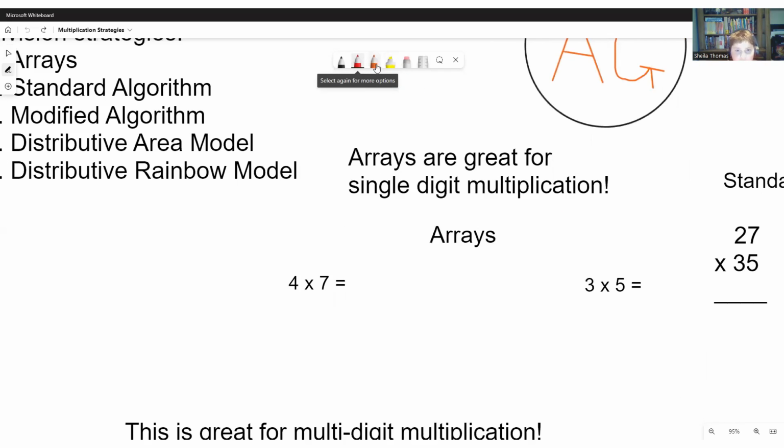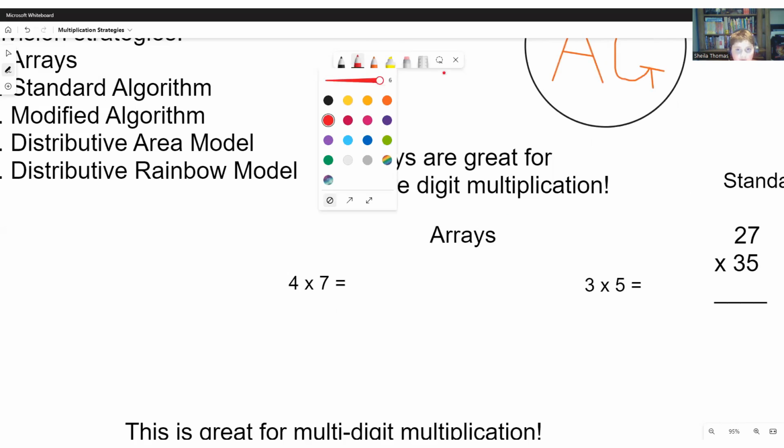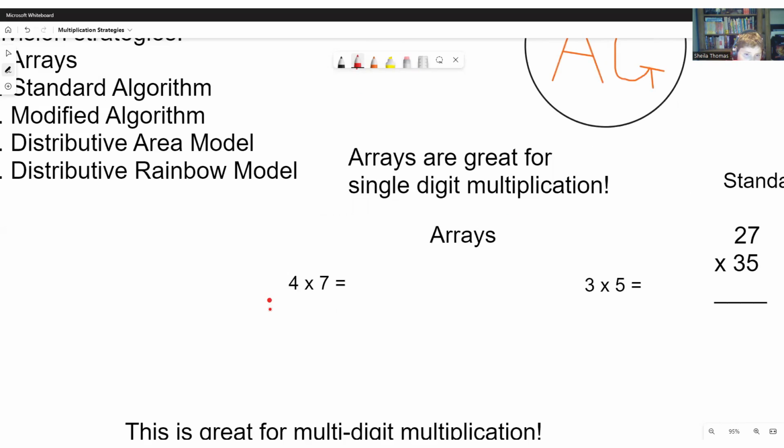Okay, so our first one is arrays. They are great for single-digit multiplication. So what you do is you get the first number and draw that many dots going down. That's one column.